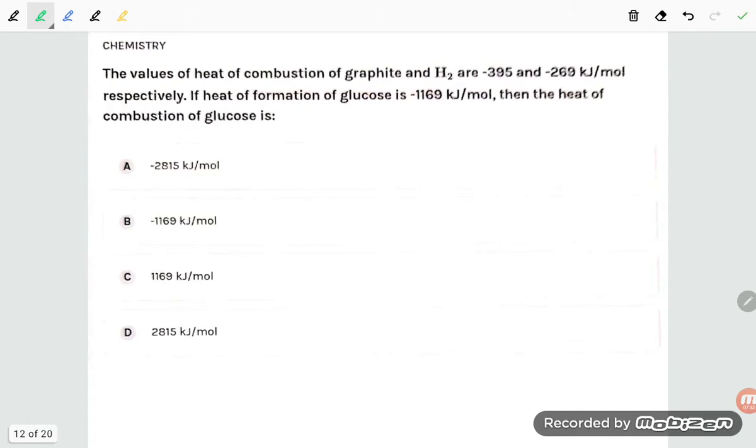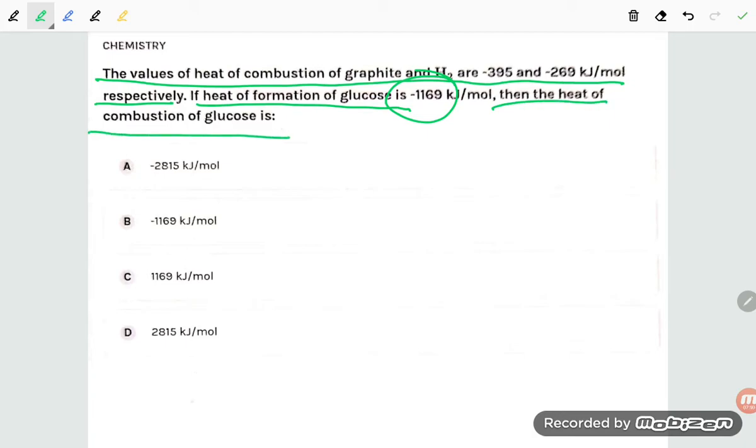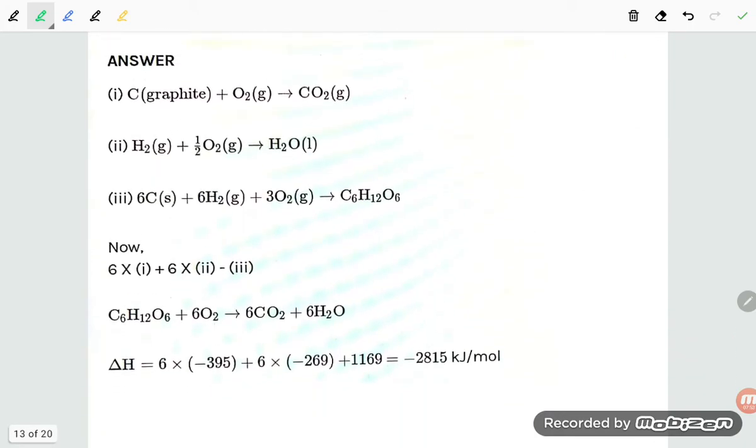Okay, next problem: the values of heat of combustion of graphite and H2 are minus 395, minus 269 kilojoule per mole respectively. If heat of formation of glucose is minus 1169 kilojoule per mole, then the heat of combustion of glucose is, these 4 options are there, and we have to solve this one. So carbon graphite burns in oxygen, giving carbon dioxide. Hydrogen burns in the presence of oxygen, giving water. And carbon burning in the presence of hydrogen and oxygen gives glucose.